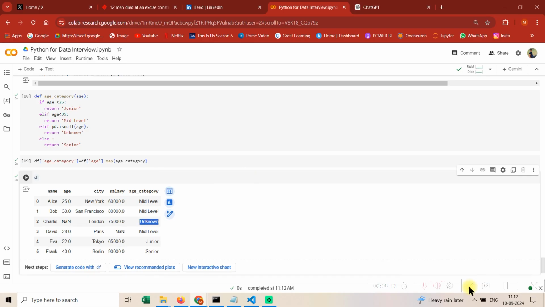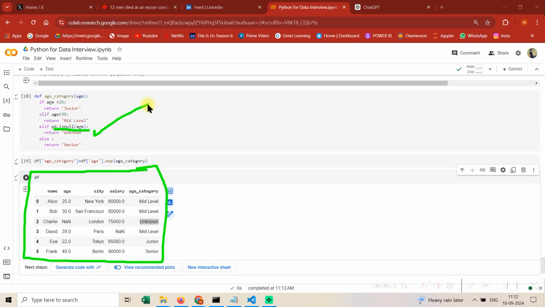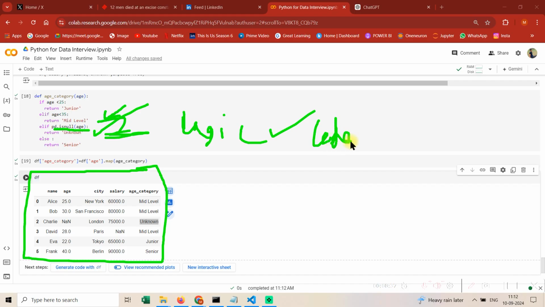So guys, see, I'll tell you one very important thing, because you're doing this series and no one will tell you these things. It's okay if, let's say, I also forgot this function, isnull age, but I took the help of an LLM and I was confident, because I didn't even see the solution. I thought that okay, my logic is okay, it's just that I'm missing a function. That is okay. But now guys, let's say you don't understand the code and you're directly copy pasting it. There are problems to it.